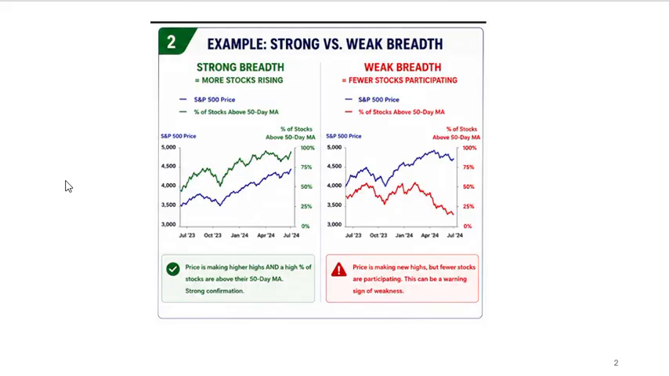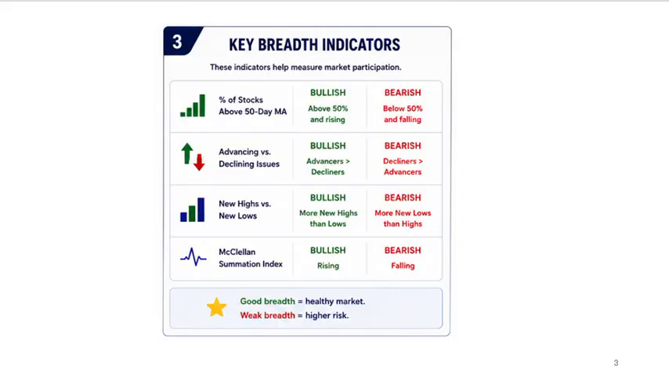If you have weak breadth, price is making new highs, but fewer stocks are participating. And this could be a warning sign of weakness in the overall market, the underlying. Key breadth indicators: the percentage of stocks above the 50-day moving average. It's bullish if it's above 50%, bearish if it's below 50%.